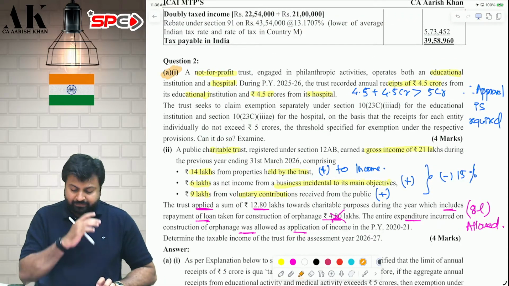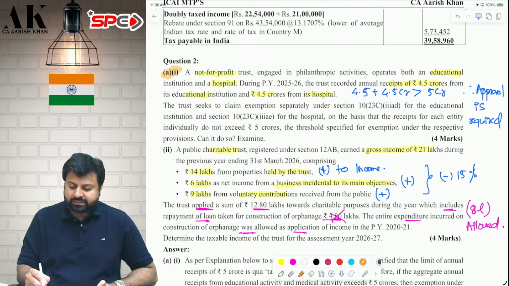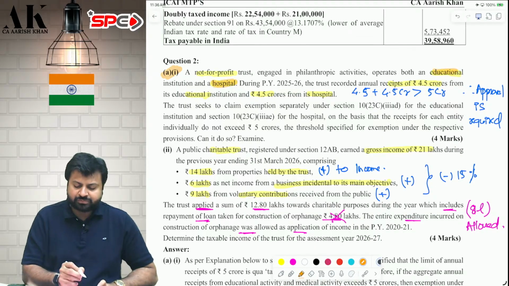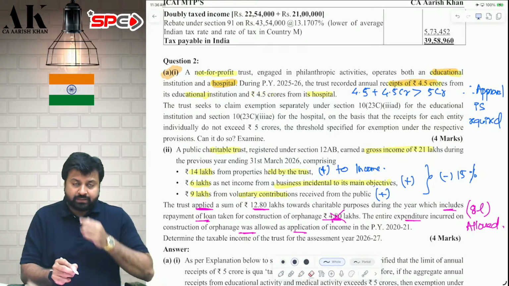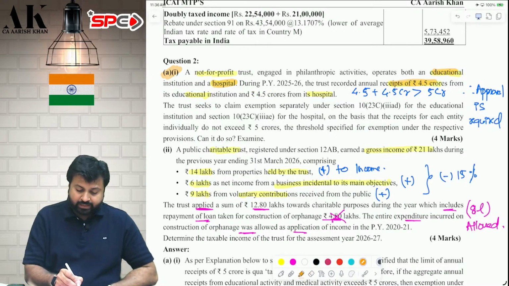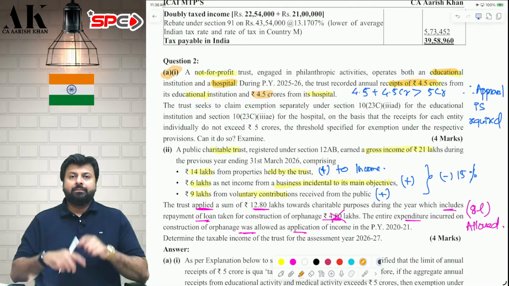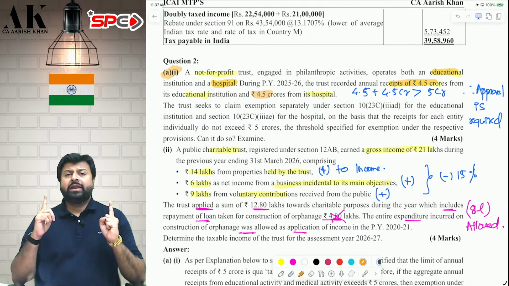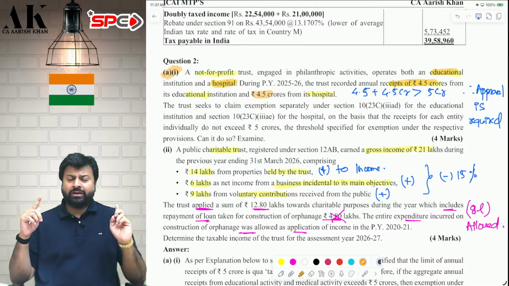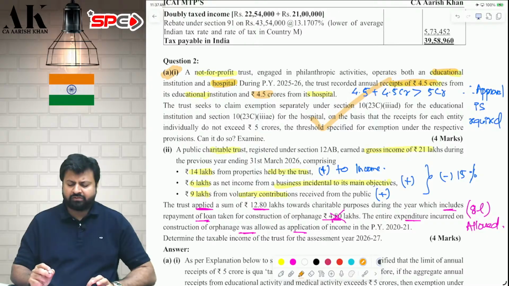Question number 2A1, very simple question. There is an institution which is running an educational institution as well as a hospital. The gross receipts of both of them is 4.5 crore each. Whether they are liable to take approval? Yes, they cannot get exemption like this. Because the aggregate receipt from both hospital and from education is exceeding 5 crores. You have to check that the aggregate receipt from both of them should not exceed 5 crore. If it is up to 5 crore, there is no need to take approval. If it crosses 5 crore, you have to take approval. Without approval, you cannot claim exemption. I hope it is clear to all of you.